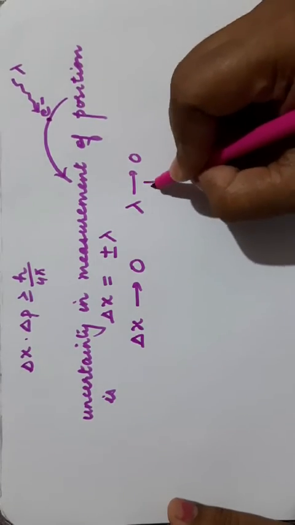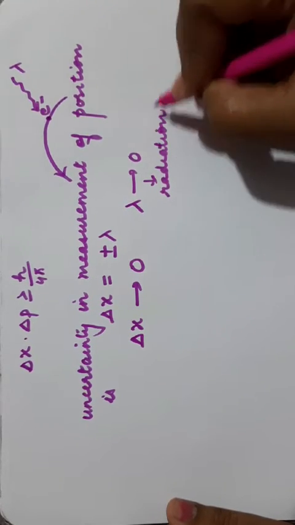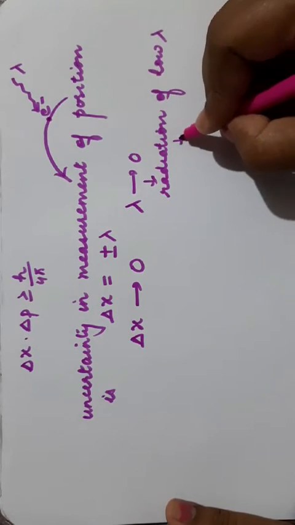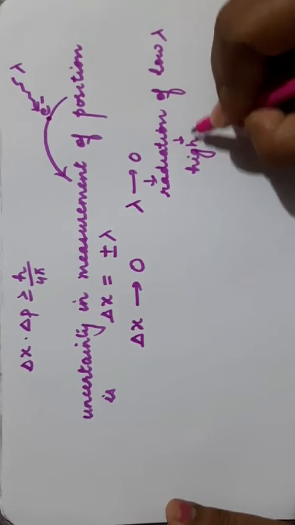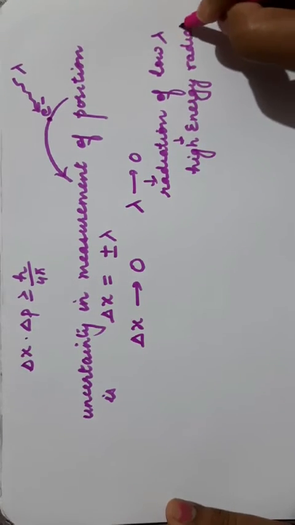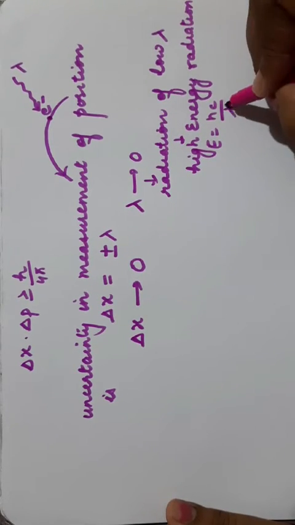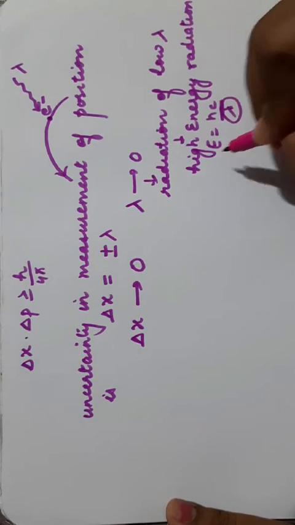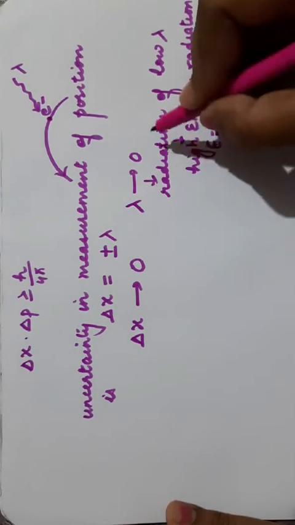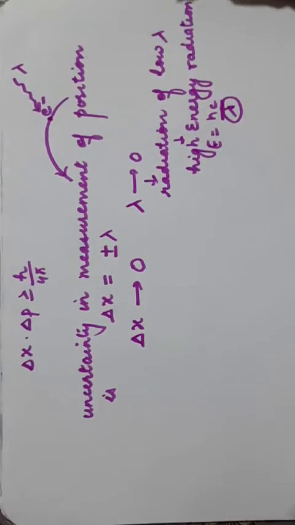That means you have to use a radiation of very low wavelength. Low wavelength means you have to use high energy radiation. See, E is equal to hc upon lambda. If lambda is large, E is small. If lambda is small, E is large. So to locate the position accurately, we have to use a high energy radiation.